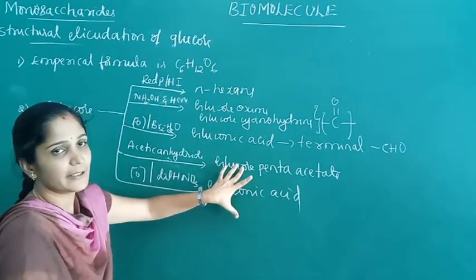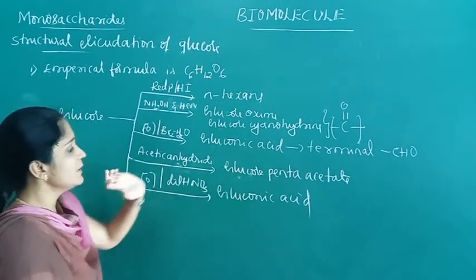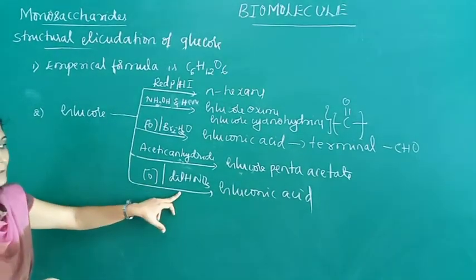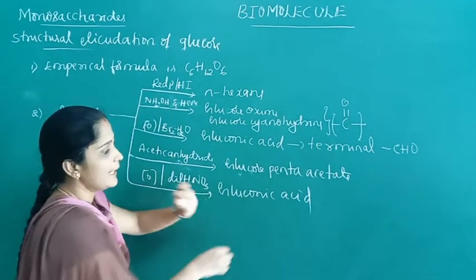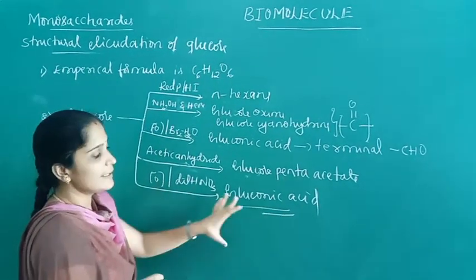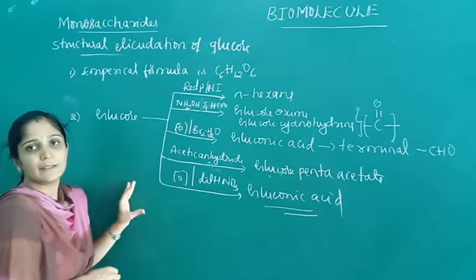This reaction indicates the presence of 5-hydroxyl groups in glucose. The last reaction is when glucose on oxidation with dilute HNO3 gives saccharic acid. This reaction indicates the presence of a primary alcoholic group in glucose.